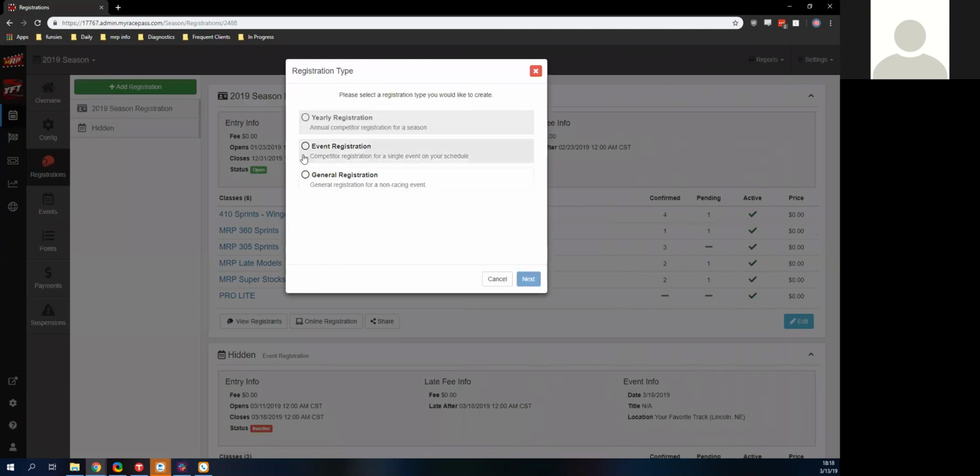For a single event registration, this would be more for like a big show, and you know that you're going to have drivers that aren't going to be racing again there. So it's not going to show all on your entry list.